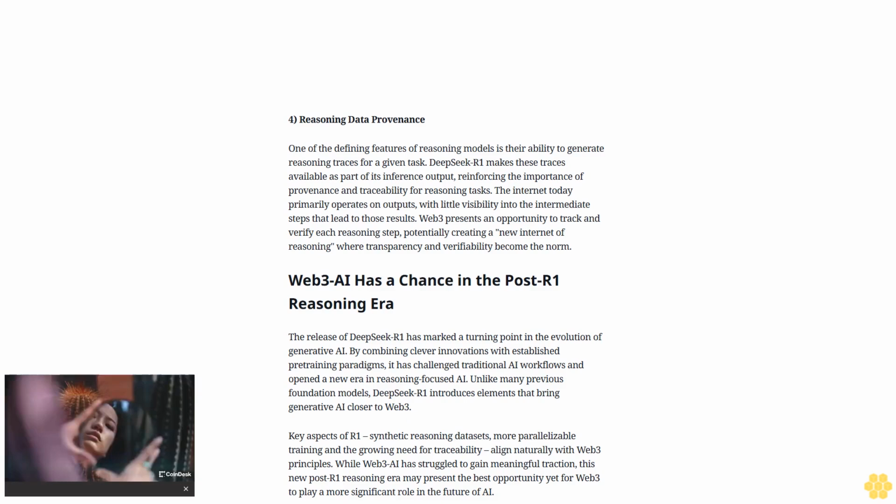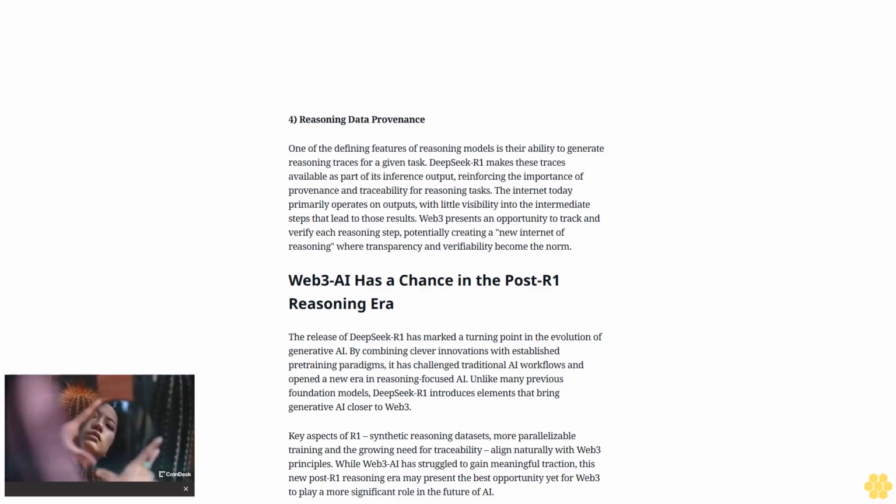R1-0 demonstrated that it is possible to develop sophisticated reasoning capabilities using basic reinforcement learning. Although R1-0 was not a strong generalist model, it successfully generated the reasoning data necessary for R1. R1 expanded the traditional pre-training pipeline used by most foundation models by incorporating R1-0 into the process. Additionally, it leveraged a significant amount of synthetic reasoning data generated by R1-0. As a result, DeepSeek-R1 emerged as a model that matched the reasoning capabilities of GPT-0.1 while being built using a simpler and likely significantly cheaper pre-training process.